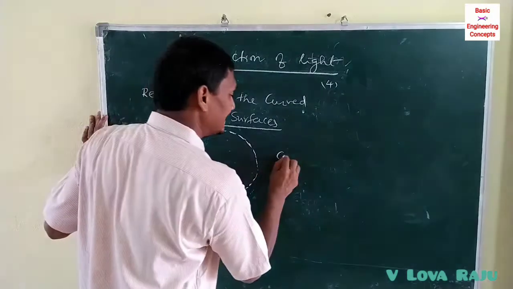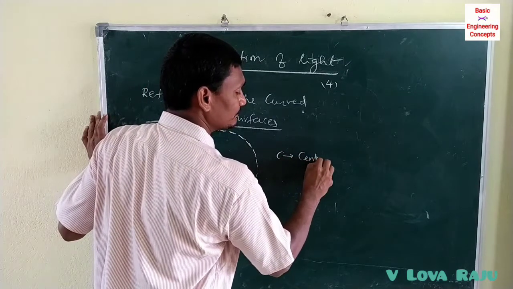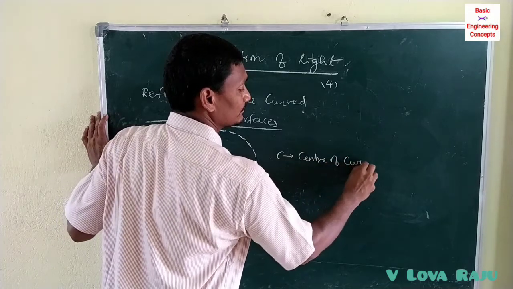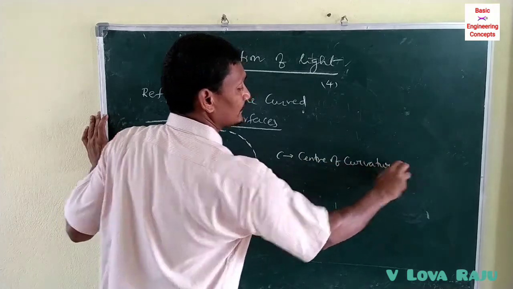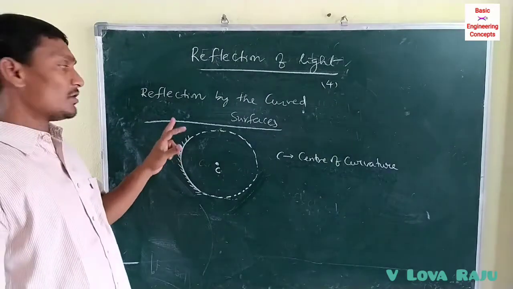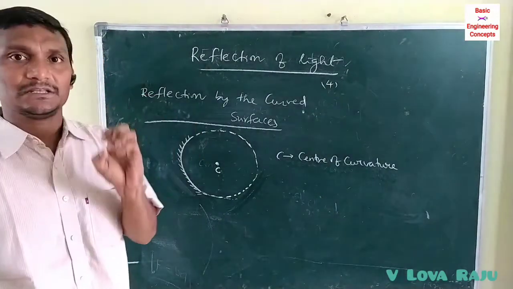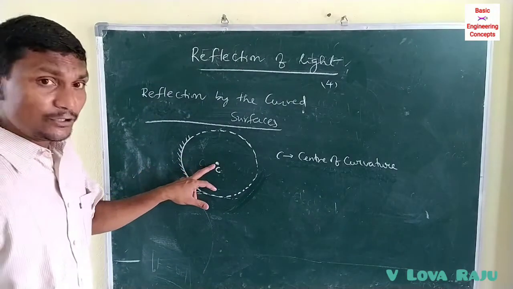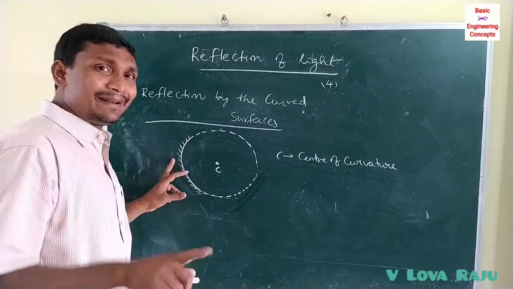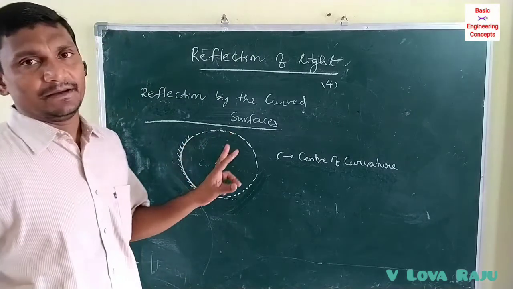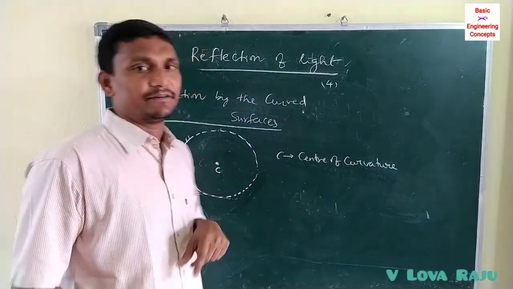C means center of curvature. Concave or convex mirrors are curved surfaces which are parts of a sphere. The center of the sphere of which the mirror is a part is called the center of curvature.